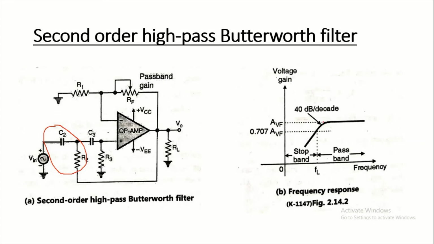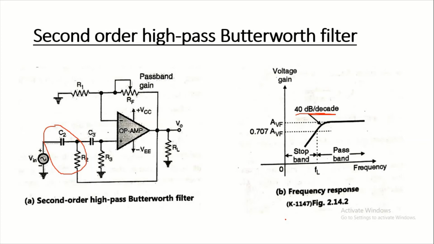The decay rate, or roll-off rate, in the stop band is sharp as compared to the first order. It is 40 decibel per decade. For the first order high pass Butterworth filter it is only 20 decibel per decade. Now the resistances R1 and RF decide the gain of the high pass filter. The gain can be made variable by keeping RF variable.